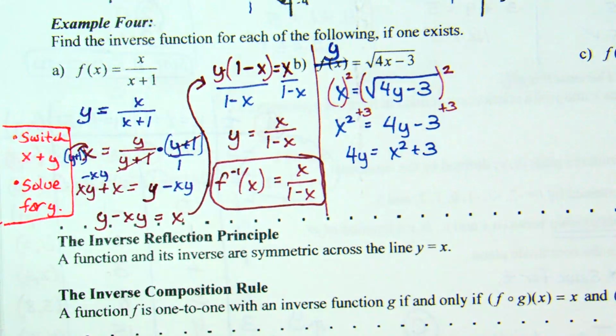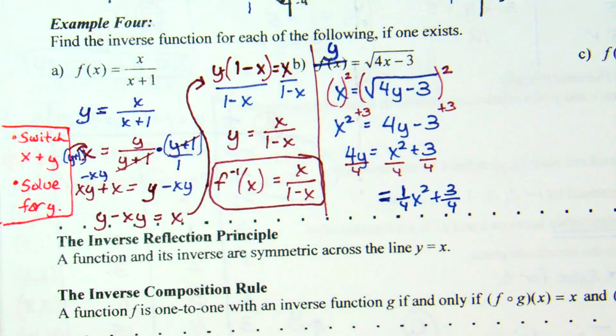How am I going to write that y in my final answer? You can say x squared over 4 plus 3/4, or you can say 1/4 x squared plus 3/4, because there's a 1x squared.